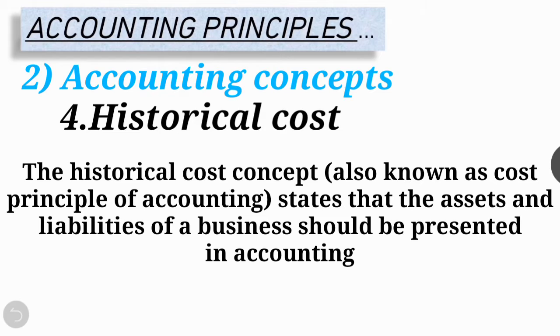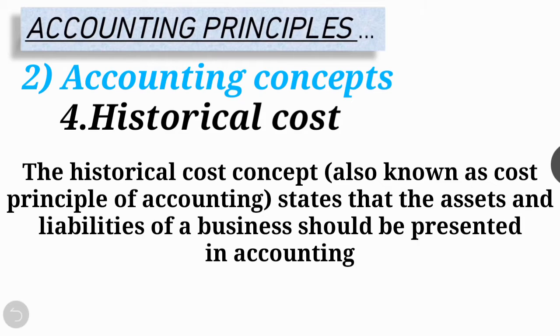This concept is based on the idea that the asset or resources of the business are recorded in the books at the price paid to acquire them, that is at the cost price. This cost becomes the basis for the accounting of the asset during the subsequent periods. This concept has a limitation that the book value of the asset as recorded may not reflect the true worth of these assets.